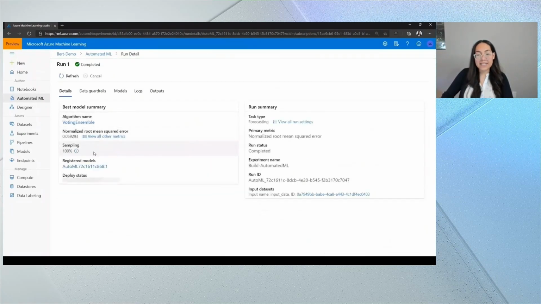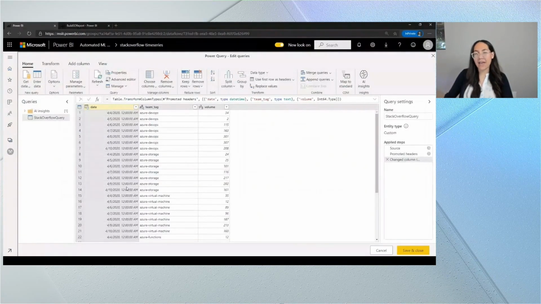If I go over to the Details tab, I can actually see the status of all my different deployments. I can see I have 2 previous successful deployments and the one I just kicked off. So let's focus on this forecast deployment. Now that it has a REST API endpoint that I can hit to get predictions, I'm going to quickly pop over to Power BI and look at a data flow so that I can gather those predictions. Here in this data flow, I have date, team tag, and volume. Volume is optional. I only kept it here to kind of compare the results that the model brings back to my actuals for a little bit of analysis. These dates have to fall within the horizon that I set when I was configuring my run.